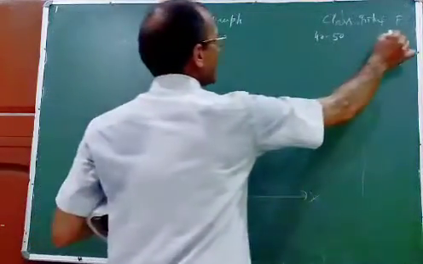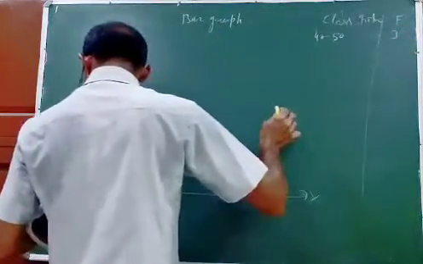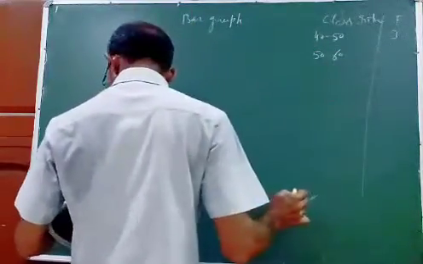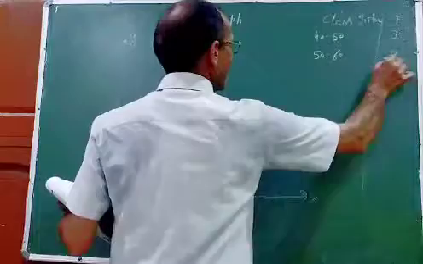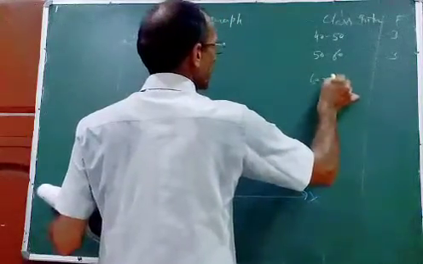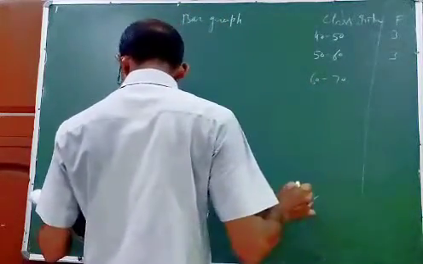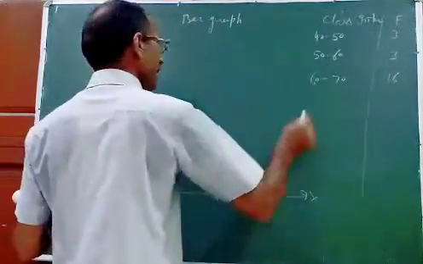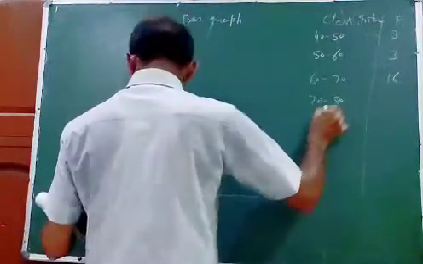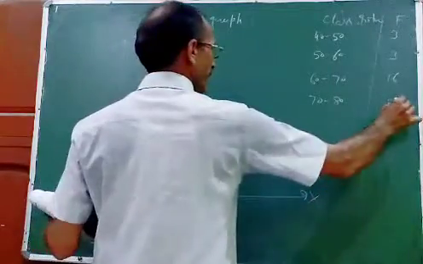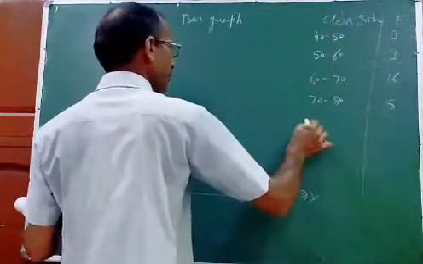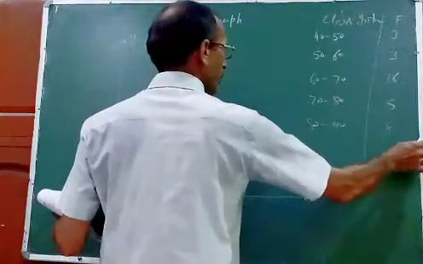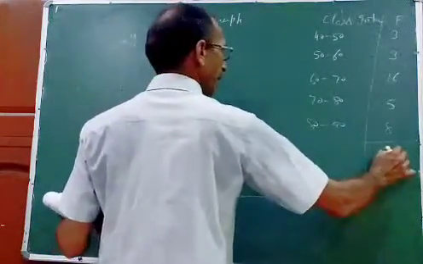How many are there? 3. 40 to 50, 3. 50 to 60, there are 3. 60 to 70, there are 16. And 70 to 80, there are 5, and 80 to 90 there are 8. So the total is 35.